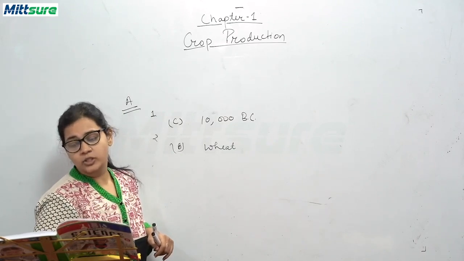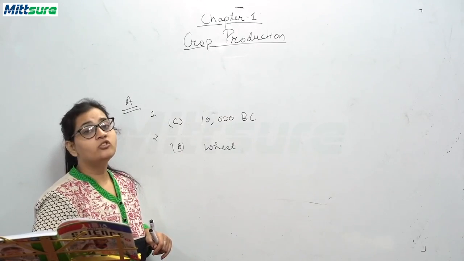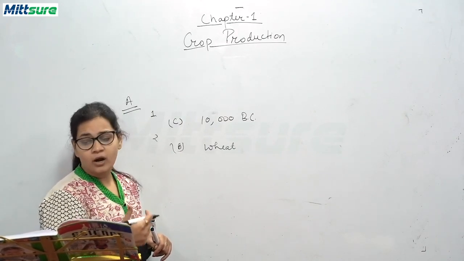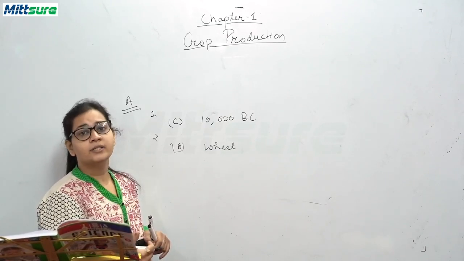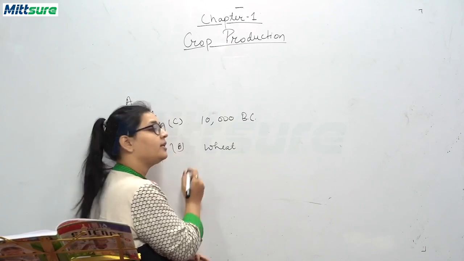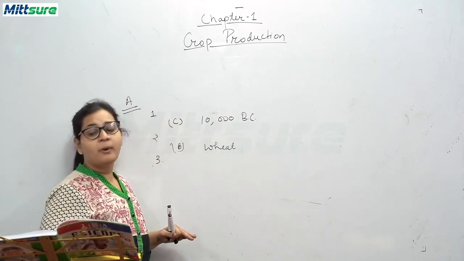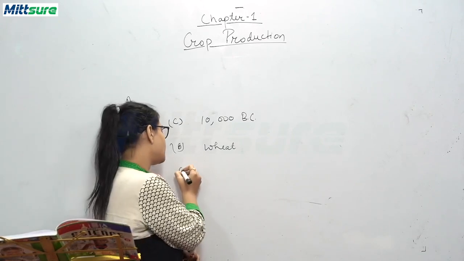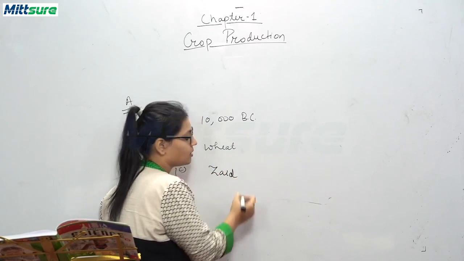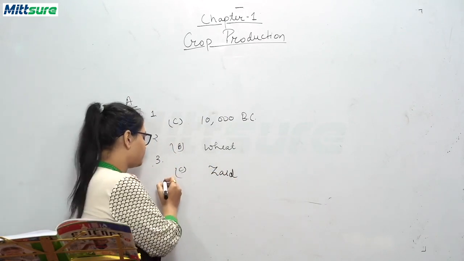Now, the third question, crops sown between March and June are called, and the options are Rabi, Kharif, Zaid, none of these. The time period between Rabi and Kharif is called Zaid crops, and this is C, March and June. So, the correct option is C, that is Zaid crops.